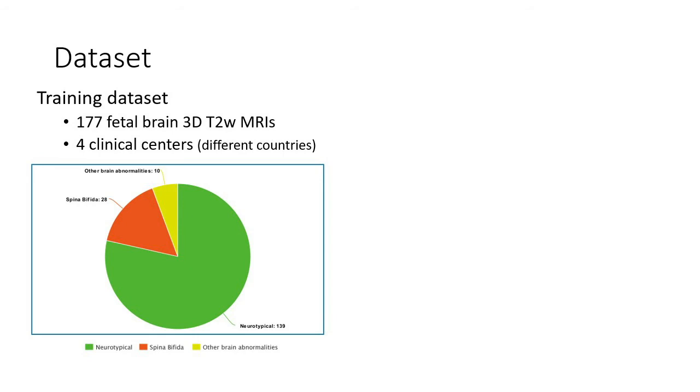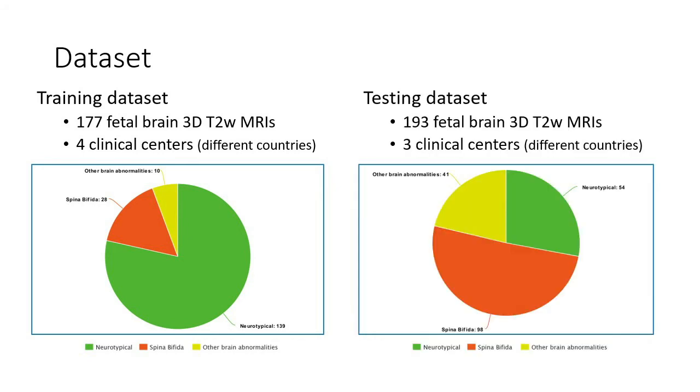The training dataset contains a majority of neurotypical cases, with a minority of cases with spina bifida or other brain abnormalities, which is typical in clinical datasets. For the testing dataset, we managed to gather 98 cases with spina bifida, 54 neurotypical cases, and 41 cases with other central nervous system abnormalities.